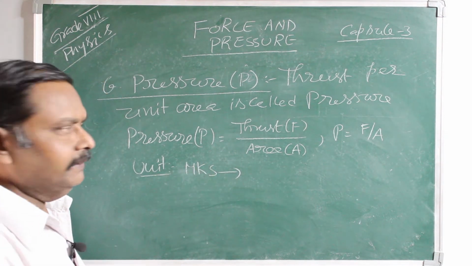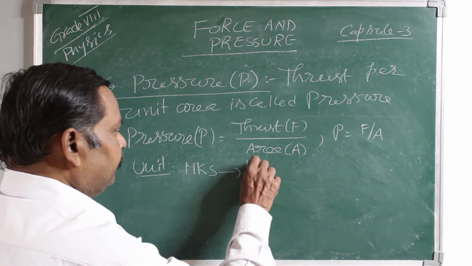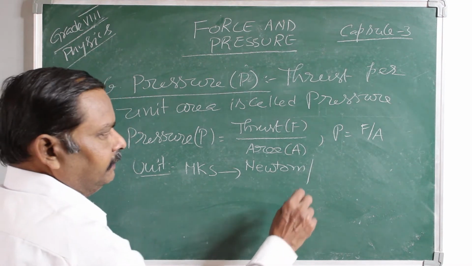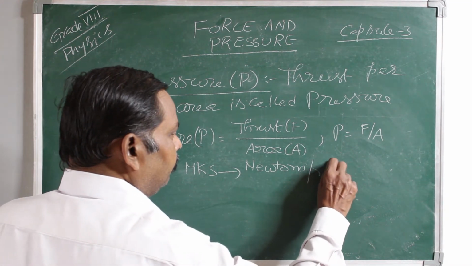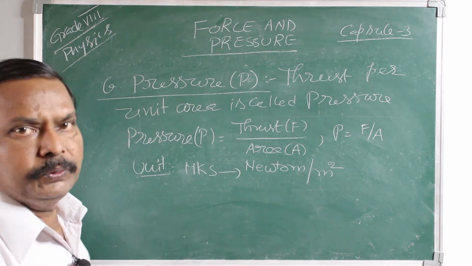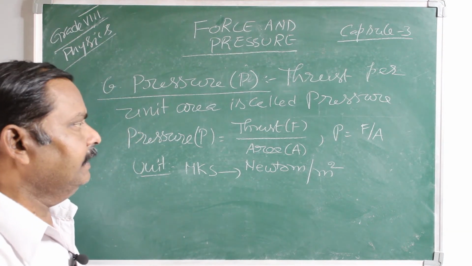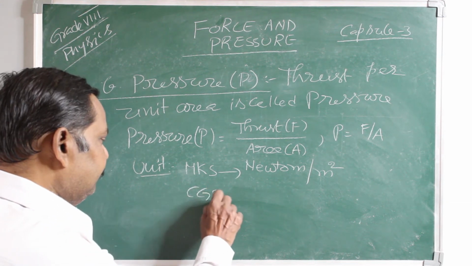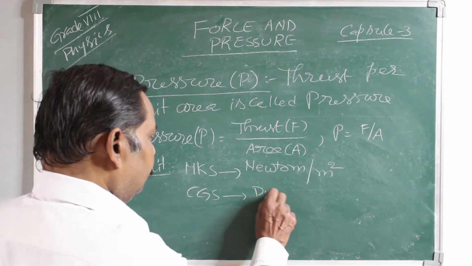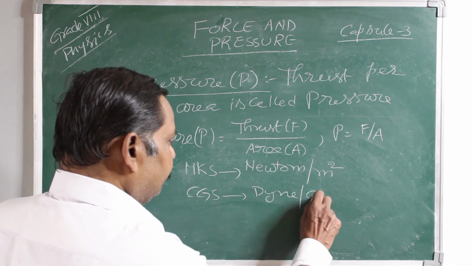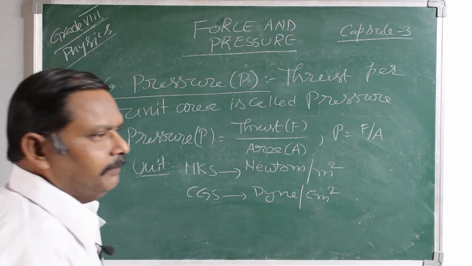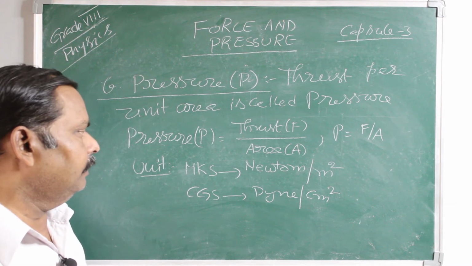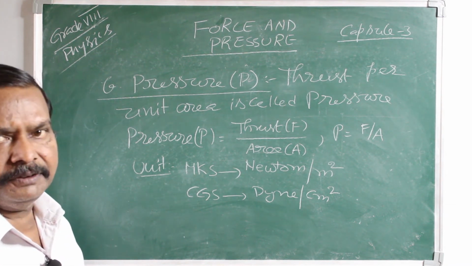The MKS unit: force is Newton, area is meter square. So, Newtons per meter square is the unit of pressure in the MKS system, whereas in CGS, dyne per centimeter square is the unit of pressure.